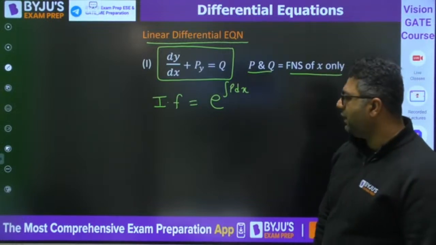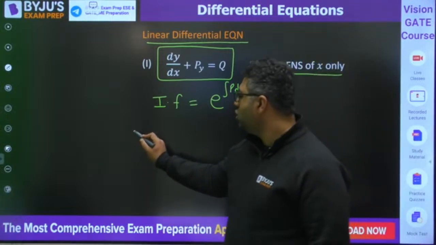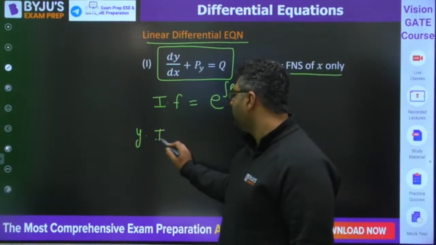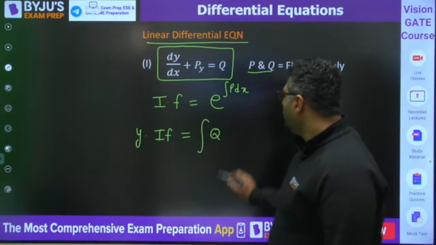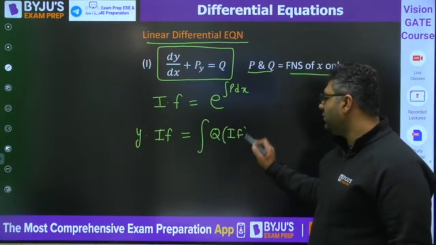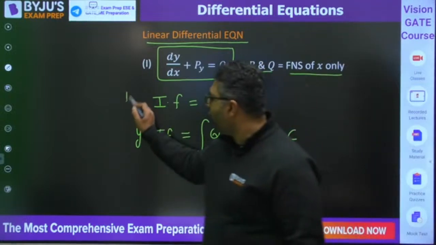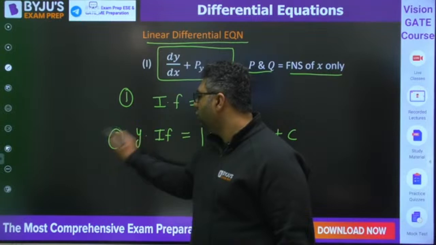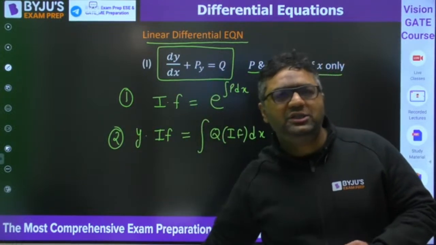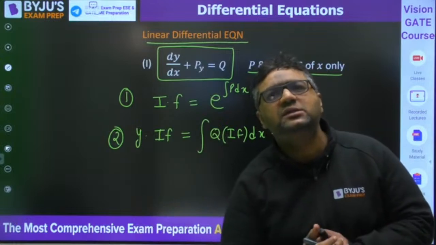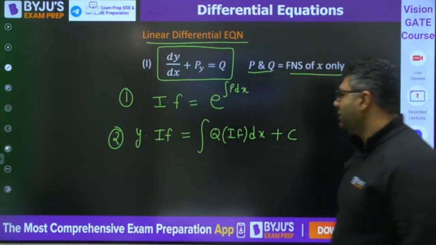First, you will be finding out that. After that, having calculated this integrating factor, you would have y into integrating factor is equals to integration Q into integrating factor dx plus c. So this is going to be step 1, this is going to be step 2. Tell me, everybody understood this or not first of all. We will be doing the questions, there you will get more feel of this, but right now I have just written that we would be going like that.